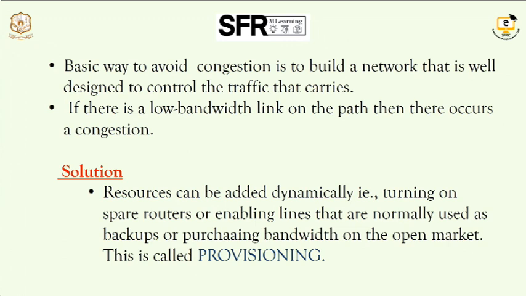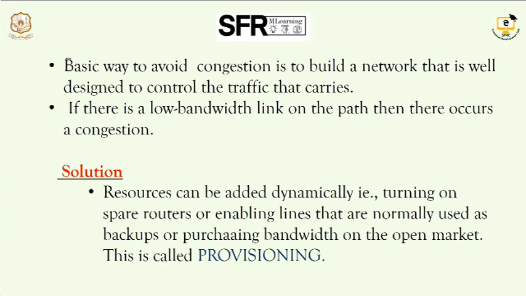Next, when the bandwidth is low in a network, it causes congestion. So we can increase the bandwidth also. If the bandwidth increases, the rate of the network also increases. When we are using high-end bandwidth, we can avoid congestion to some extent. Then another basic solution is that we can add resources dynamically.